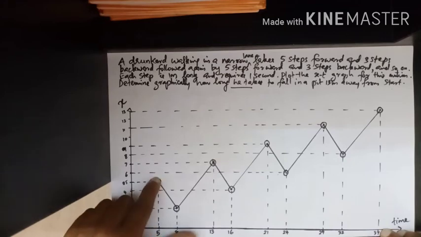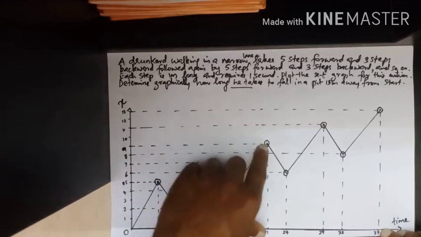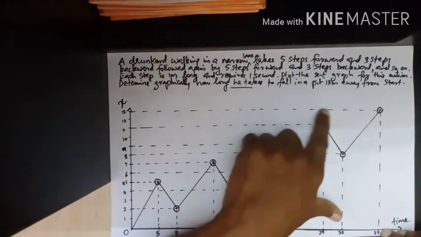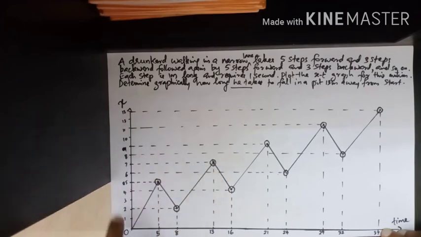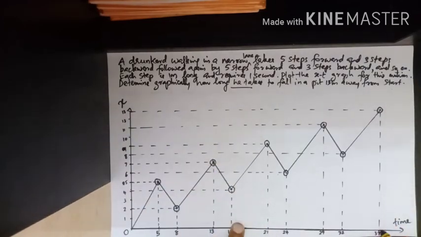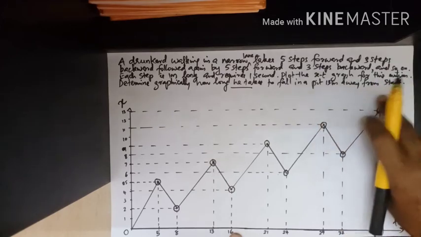5 steps forward, 3 steps backward. Again 5 steps forward, 3 steps backward, and so on. Finally 5 steps forward, and he reaches a distance of 13 meters from the starting position. There is a pit and he is falling into the pit. What's the total time taken? Now 37 seconds is the total time taken. In a time of 37 seconds, he is falling into a pit 13 meters away from the starting point.